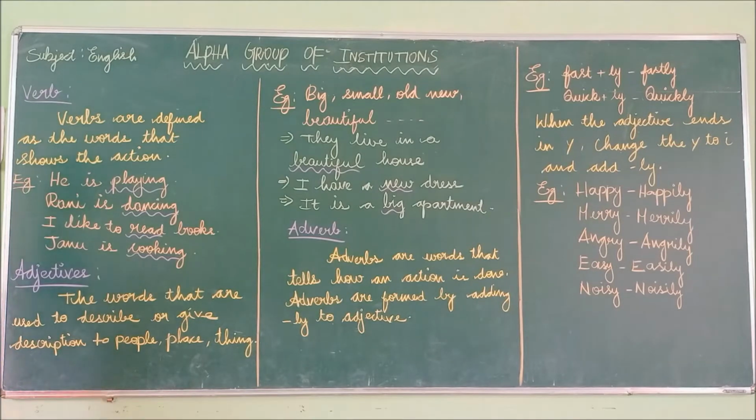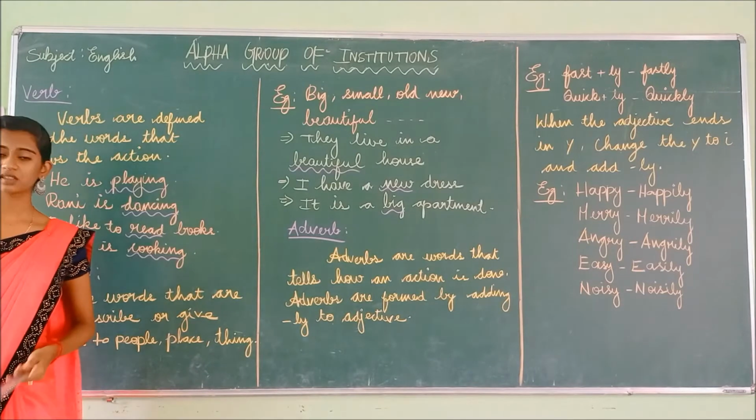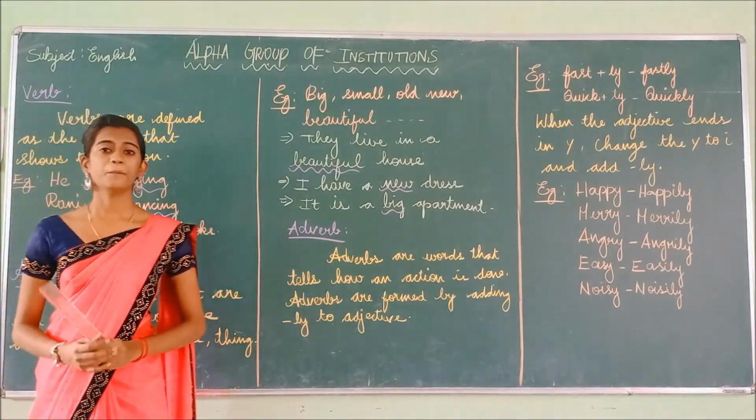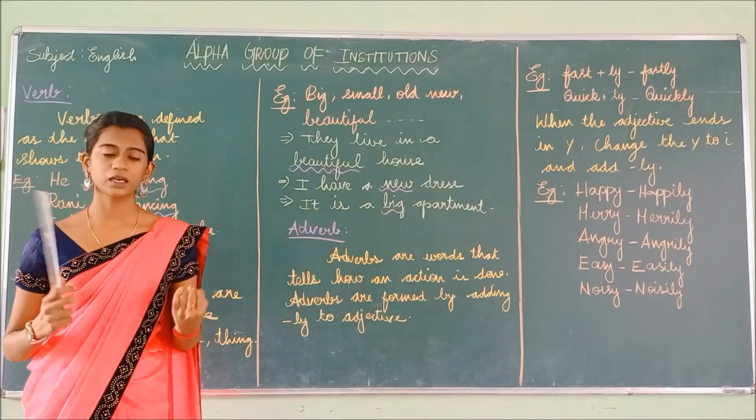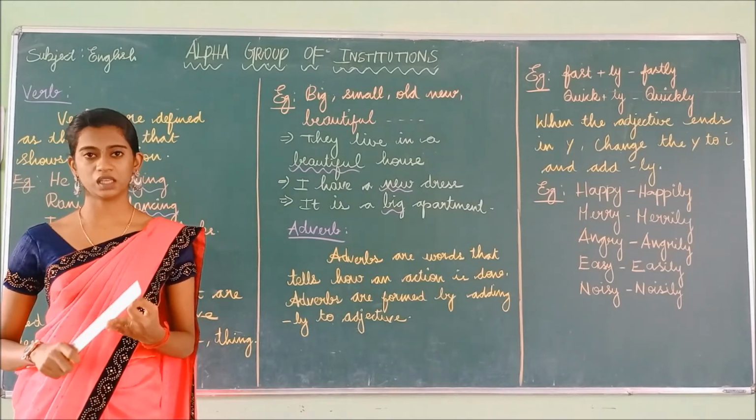Have you understood what is meant by verb? Okay, shall we move on to the next? Adjectives. So next to the verb, we are going to see about adjectives. So what is meant by adjectives? The words that are used to describe or give description to a person, place and thing. So an adjective is also a word, but it describes the person, place and thing. It will describe how the person is, how the place is, how the thing is.